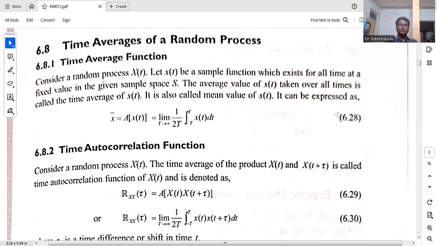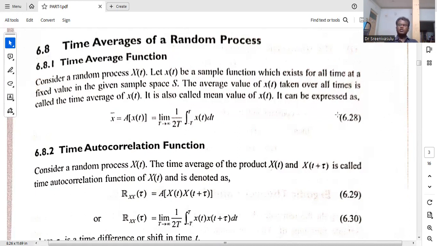Today, we are going to discuss time average of random process. Now, suppose we take a signal x of t, how to calculate the average value? It is 1 by T integral 0 to T x of t into dt. It is the average value of any signal, nothing but the DC value calculation.